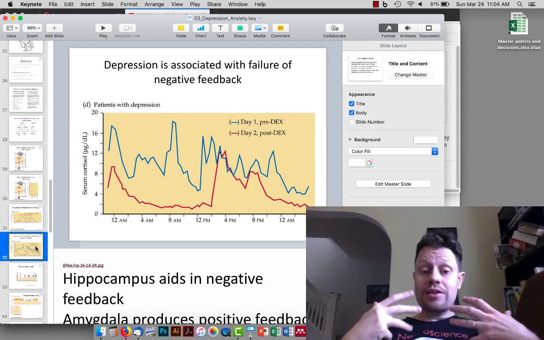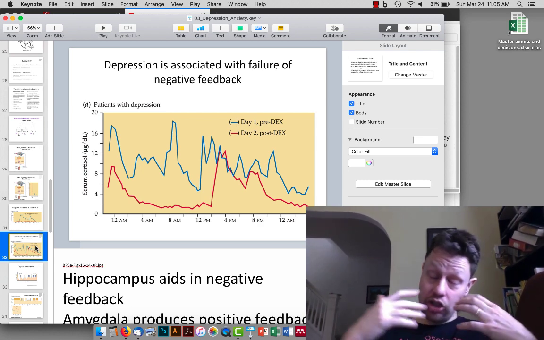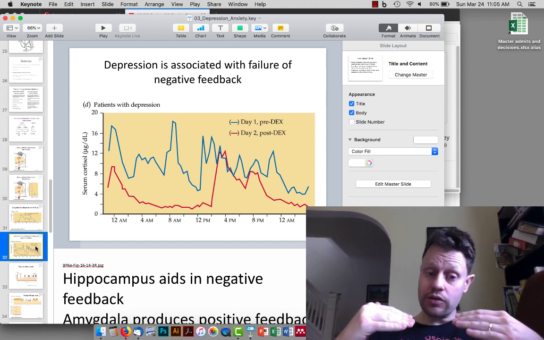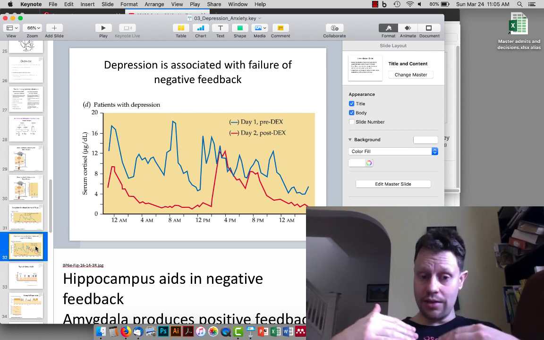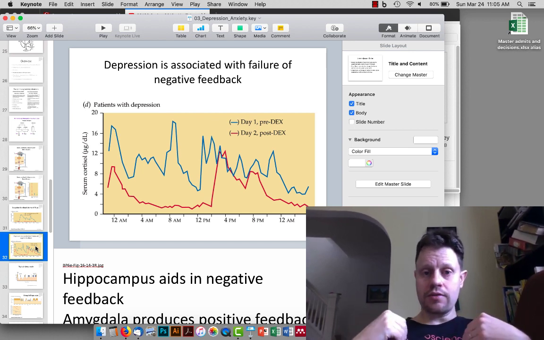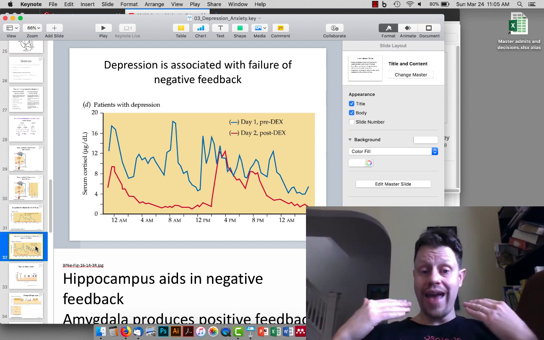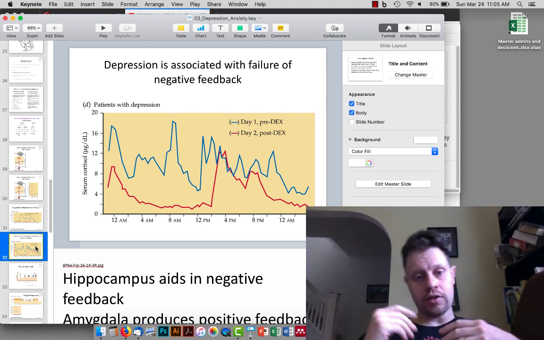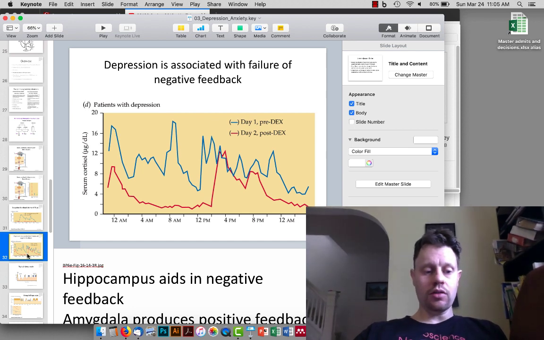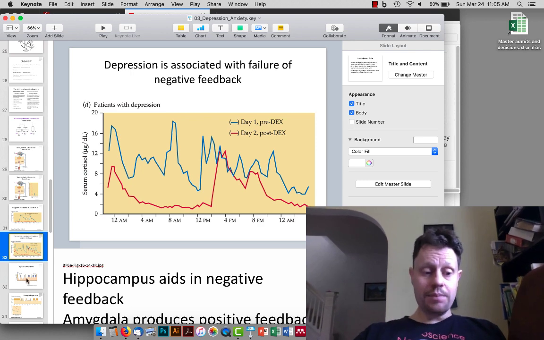And so this is an experimental test to show that negative feedback is not working, or rather the observation is that cortisol levels do not go to 0 after a large dose of dexamethasone in people with major depressive disorder. And the conclusion of that is that negative feedback is not working properly or as strongly as it should in people with major depressive disorder, and also, in studies that aren't shown here, in people with generalized anxiety disorder. We can also link this to sleep disturbances.